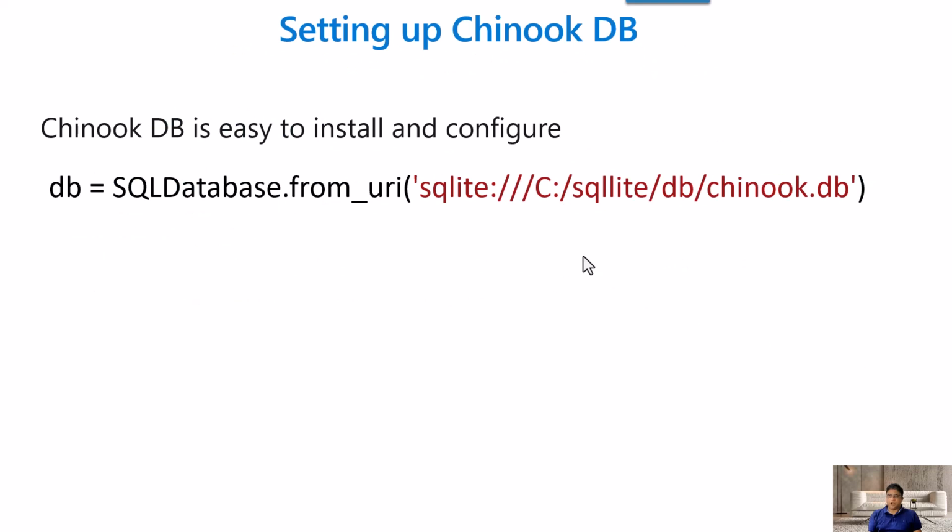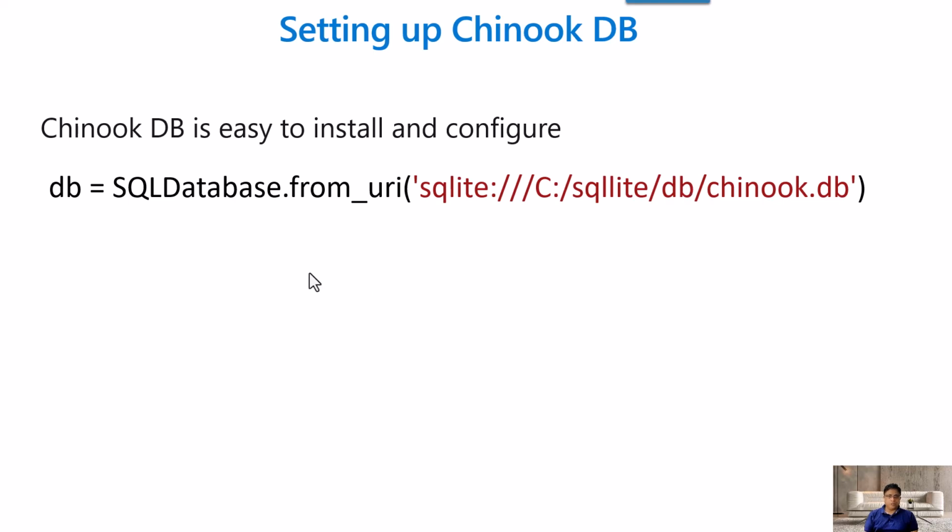Okay. As a part of the whole demo, we are going to use a Chinook database, which is a SQL-like database, and we are going to set up this database. It's very, very easy, without any hassle. What you have to do is download this Chinook database from the site, and there is a DB file there. It comes in a zip format, so you can just extract that and save it in a specific folder.